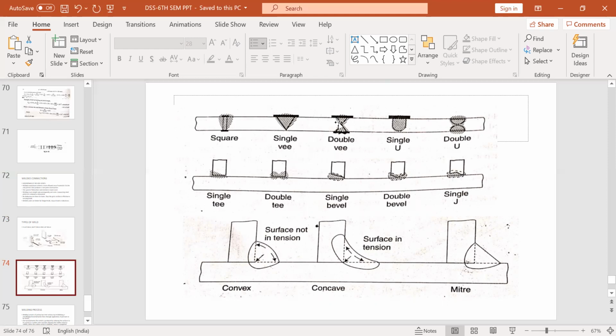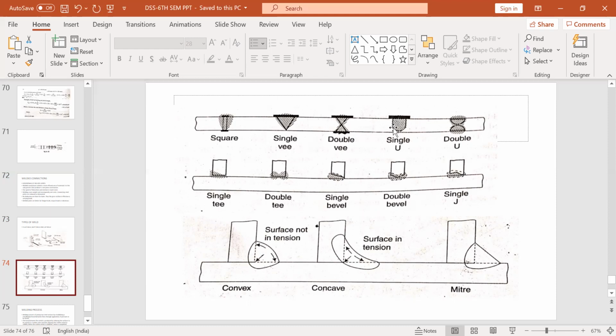Double V means double penetration. From here also you are penetrating, from here also you are penetrating in the shape of V. So this is welded from this side, this is welded from this side. Remember one thing, double V is always preferred over single V as far as strength is considered, because when you make single V, it does not guarantee complete penetration of the entire thickness of the plate. But when you make double V, entire penetration is done. So this point should be remembered while considering the design thickness for welded joints.